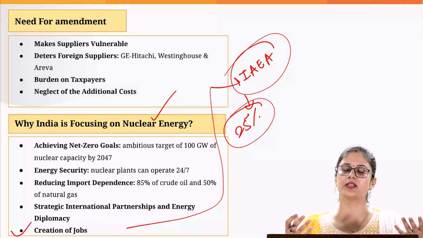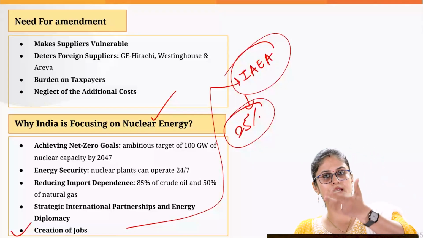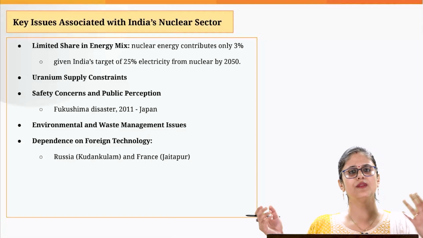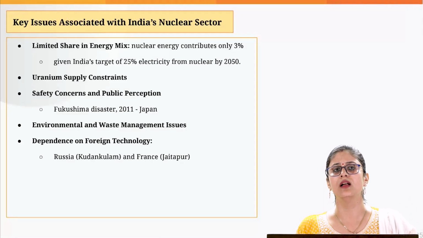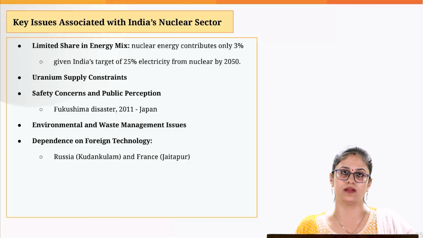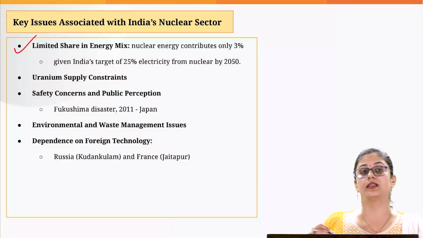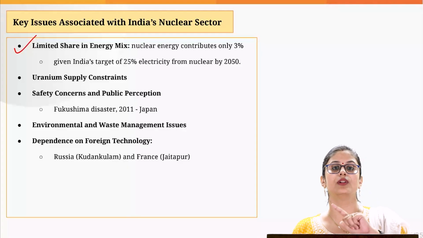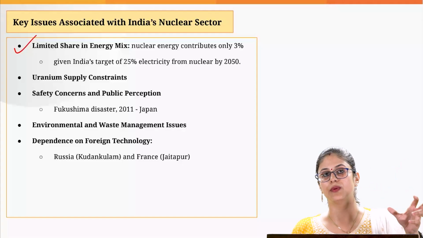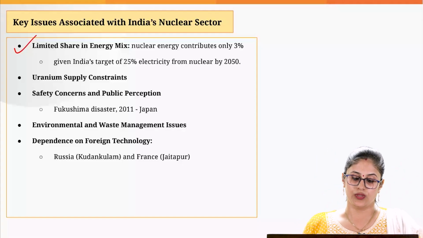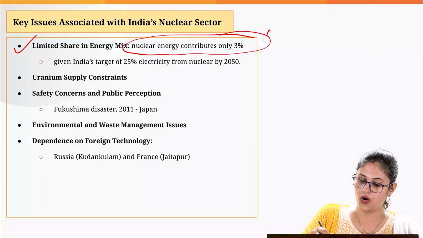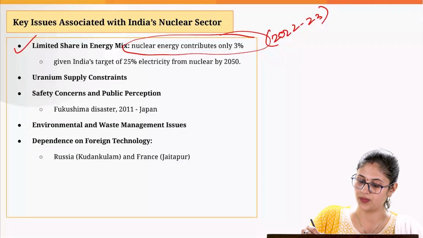And if you focus upon the nuclear energy sector, obviously jobs would be created for maintenance of power plants, for operation of power plants, etc. But although we have discussed the significance of the nuclear energy sector, why is India unable to tap its potential? First and foremost reason is lack of foreign investment. Again, the reason is the Civil Liability for Nuclear Damage Act, wherein we have incorporated the supplier liability clause. So that is the reason nuclear energy contributes only 3% of the total electricity generated in India, if you talk about the figures of 2022-23.